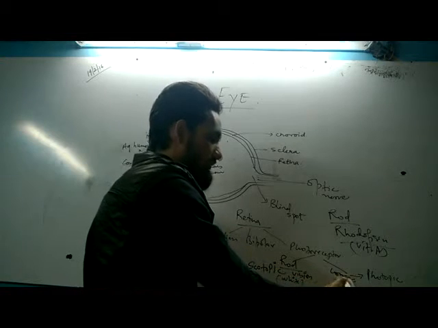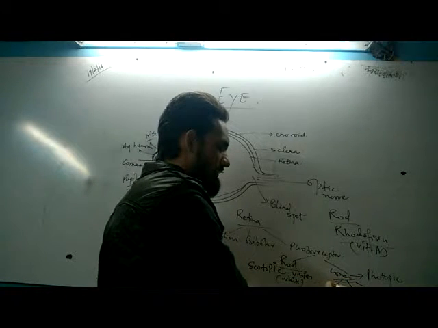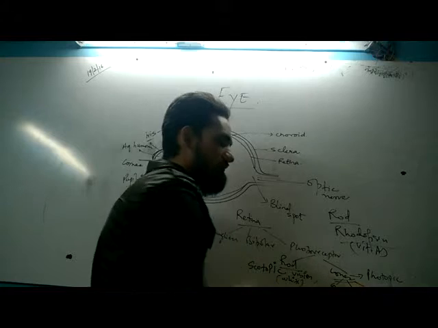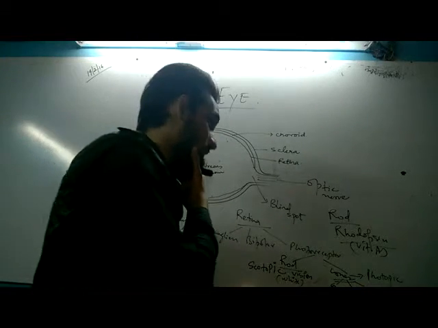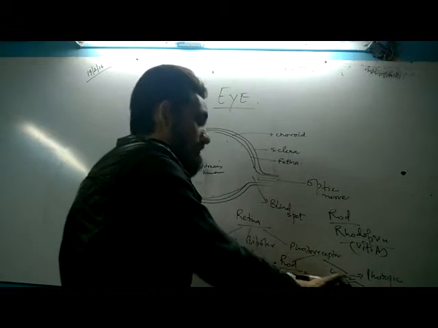Then cone cells are of three types, one for green, yellow and blue. For each color, three types of cone cells. Okay, so these are the two types of photoreceptor cells.